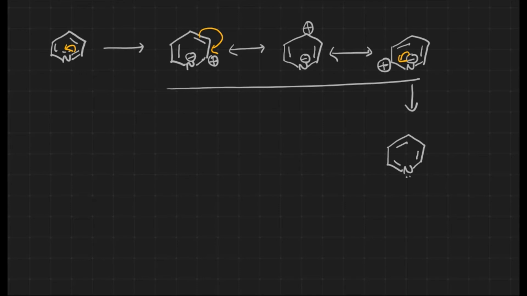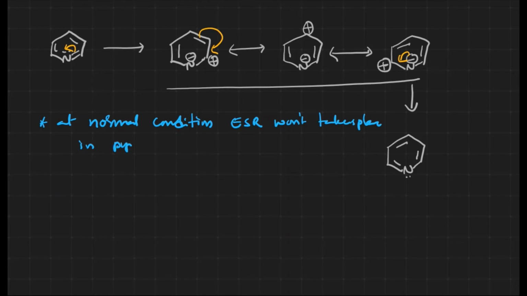At normal conditions, electrophilic substitution reaction won't take place in pyridine. Why won't it take place? During the delocalization, a positive charge on the ring is happening and the electron density is decreasing on the ring, because of which at normal conditions the electrophilic substitution reaction won't take place.